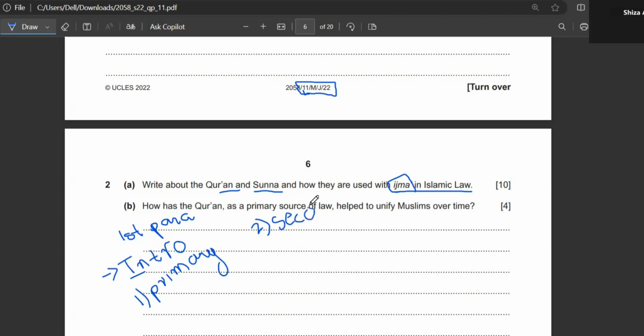Okay, so your first paragraph is going to be about, I'm sorry, I'm writing it on the question, but this is how my pen started to work.